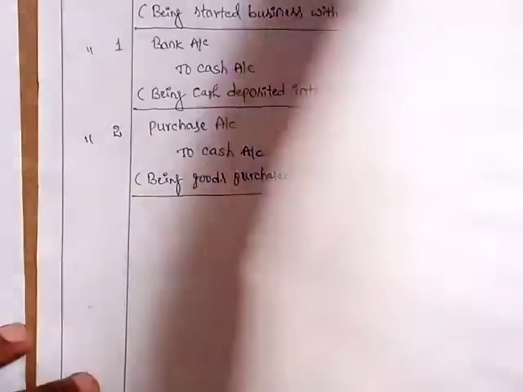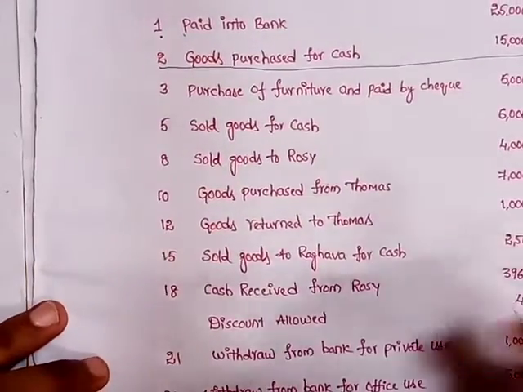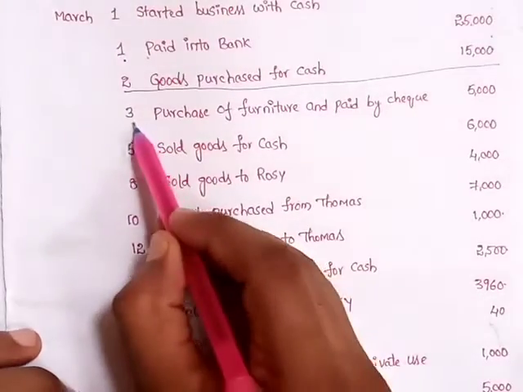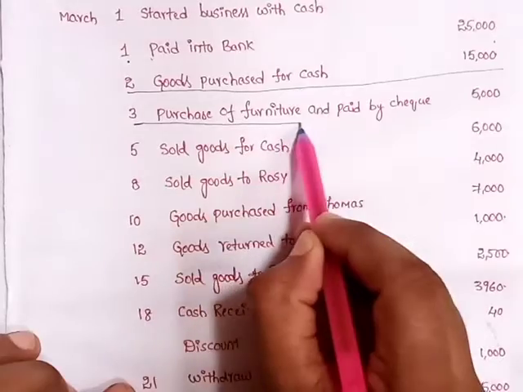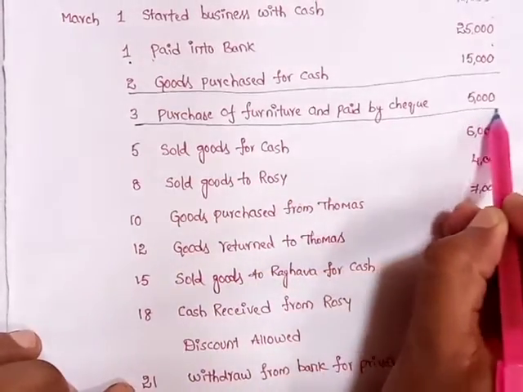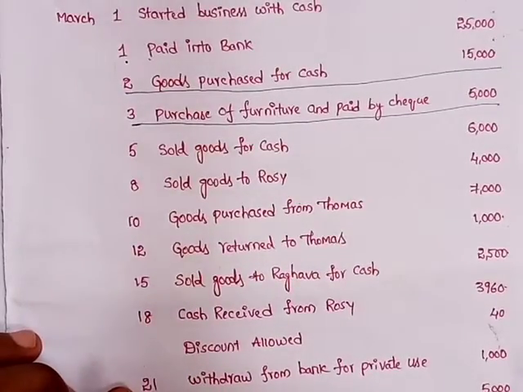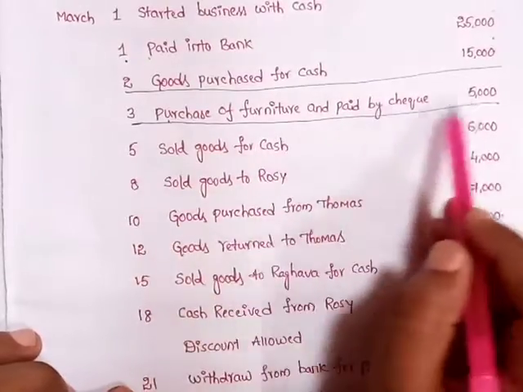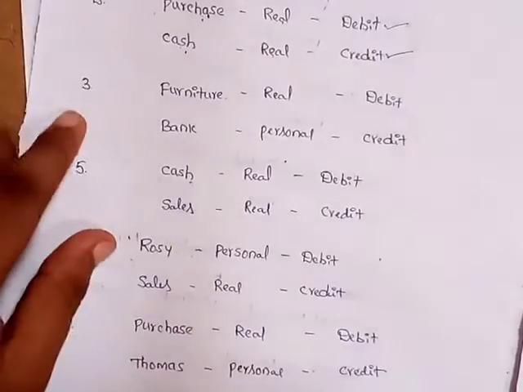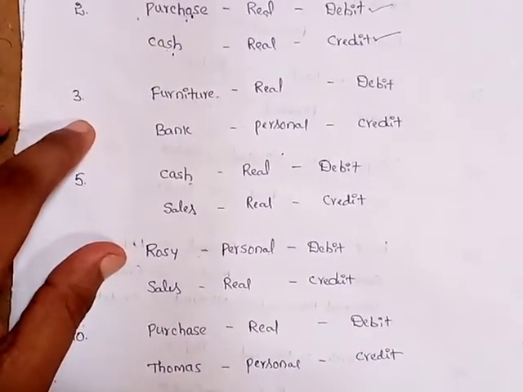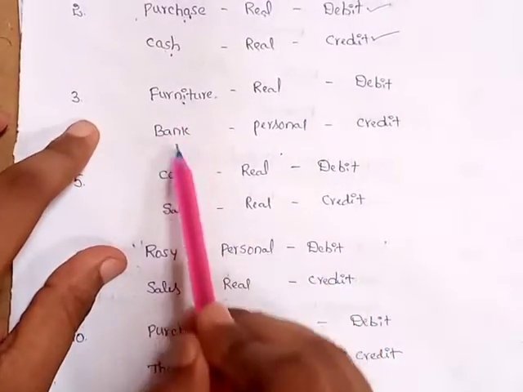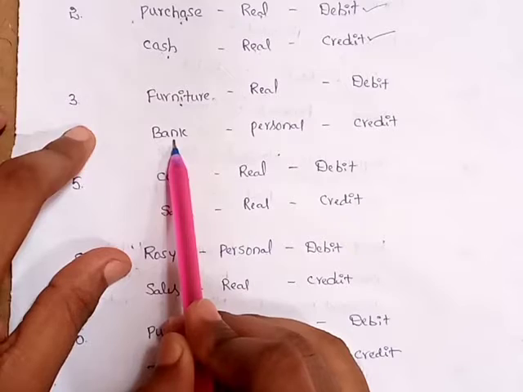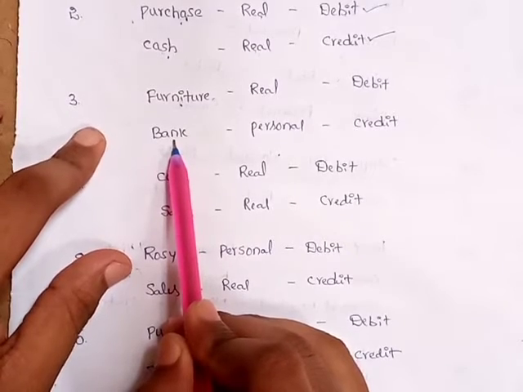Next transaction is purchase of furniture and paid by check 5,000. In this transaction two aspects are involved. One is furniture, the second is bank. Why? Because they have given a check, that's why bank.